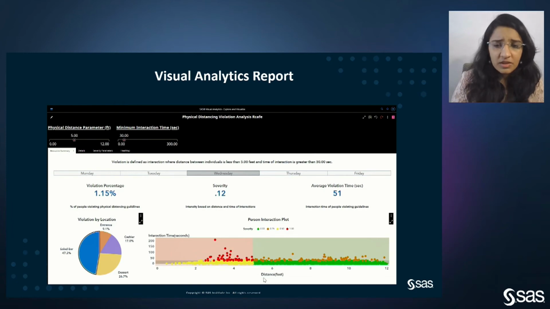Also, the user has the capability to select what the severity parameters should be. All of this can also be drilled down based on the location.